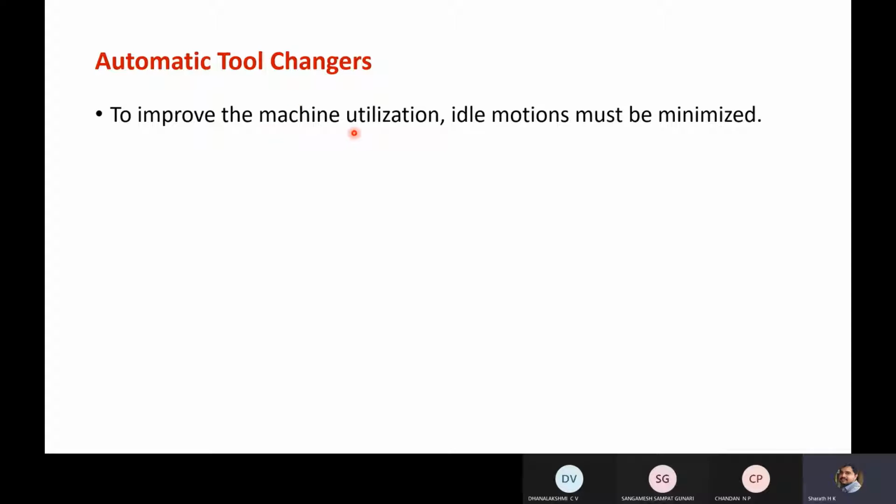Automatic tool changes. To improve the machine utilization, idle motions must be minimized. So if you are able to utilize the time every day, you will get only 24 hours. You cannot get more than that. Again, in 24 hours, you can run the machine for all 3 shifts.